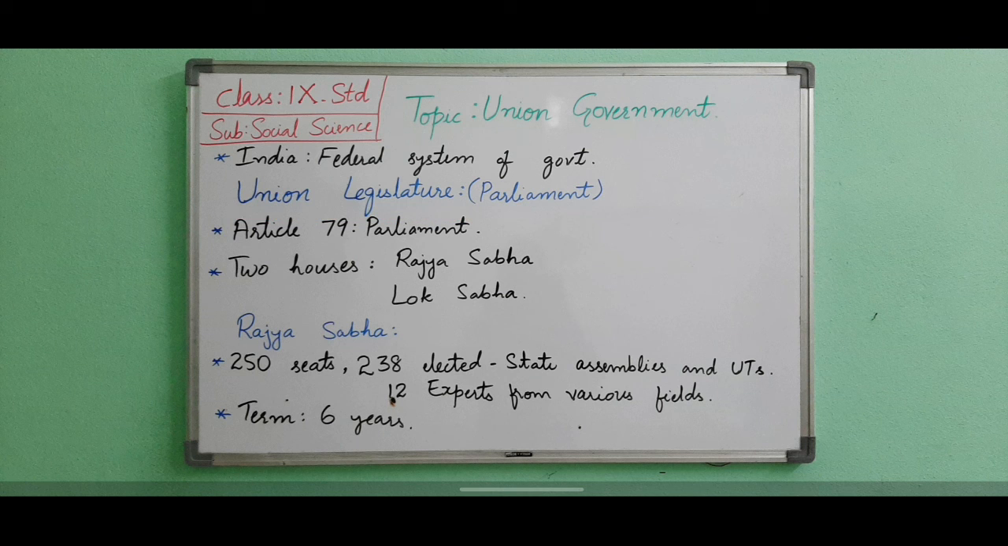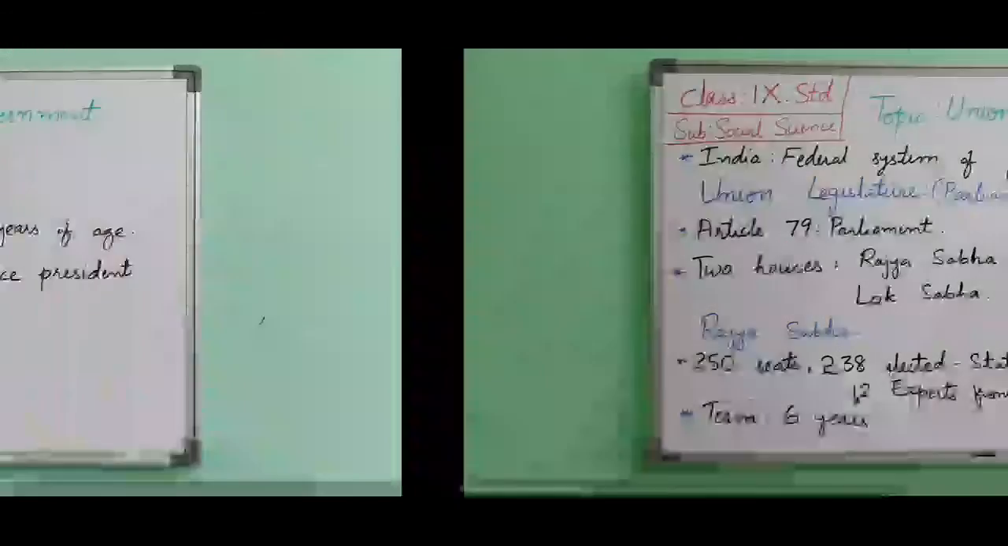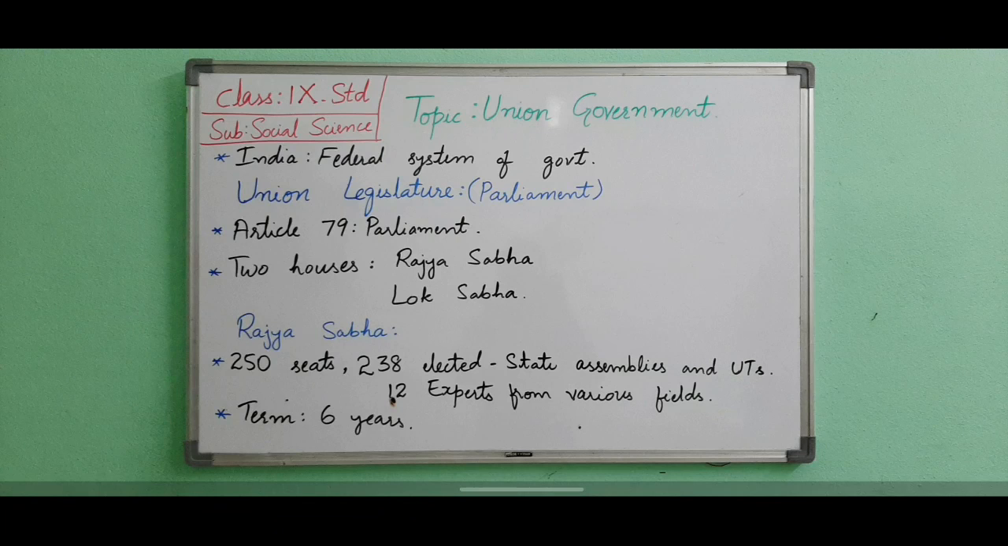The Parliament consists of two houses. The upper house is called Rajya Sabha and the lower house is called Lok Sabha. Now, first we will see about Rajya Sabha. The number of seats in Rajya Sabha is 250, of which 238 members are elected by the members of state assemblies and union territories, and the remaining 12 members who are experts from various fields like literature, art, science, and social work are nominated by the President. This house is also known as the House of Elders.